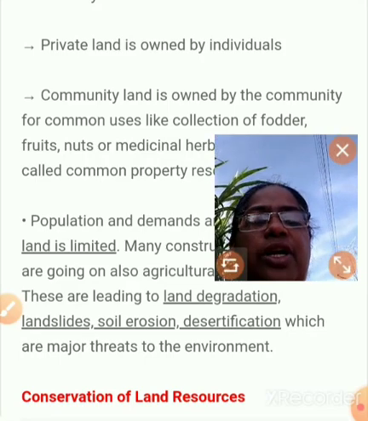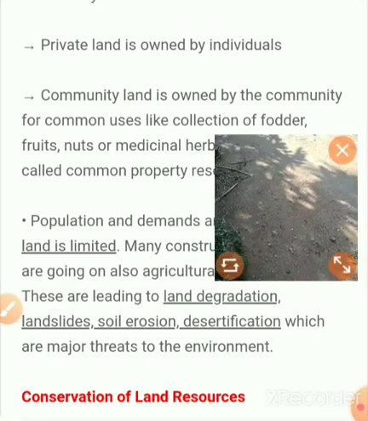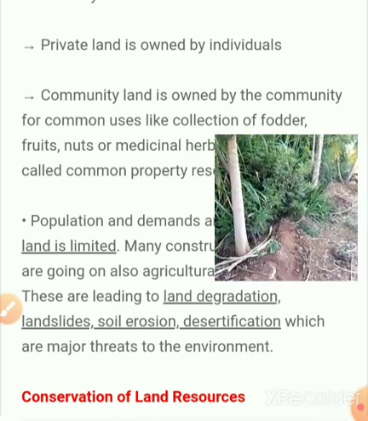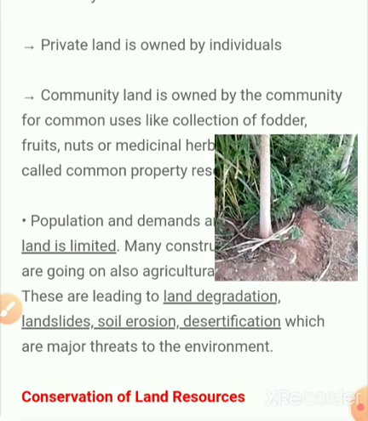When we are thinking about the land, it is divided into different groups. Some of the areas we use for agriculture purpose, and these are known as privately owned lands.